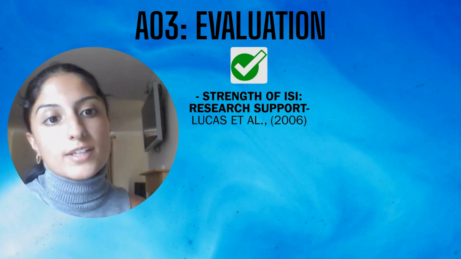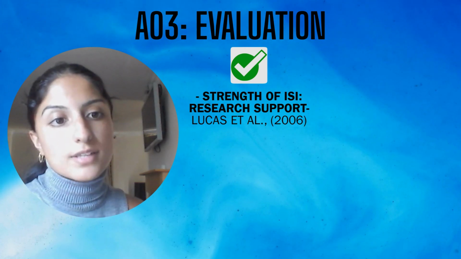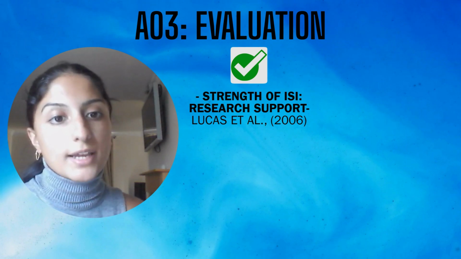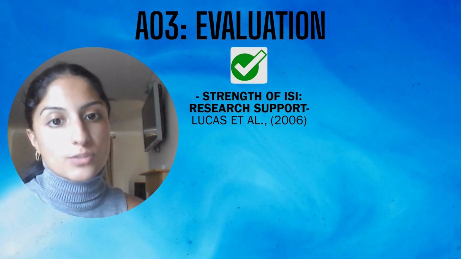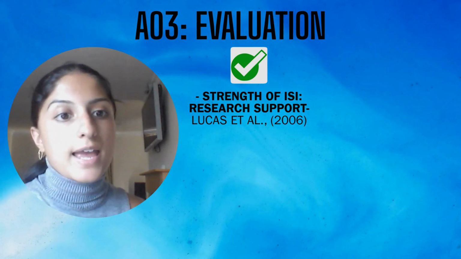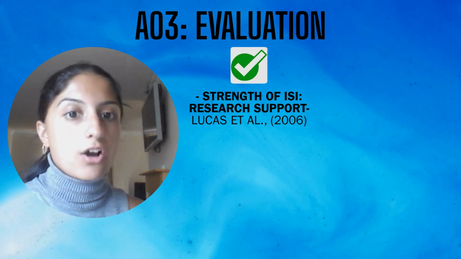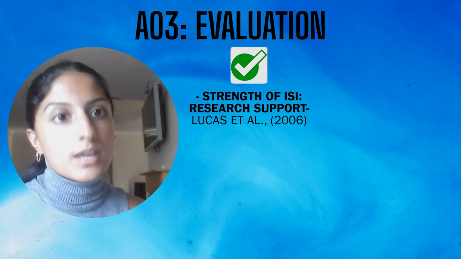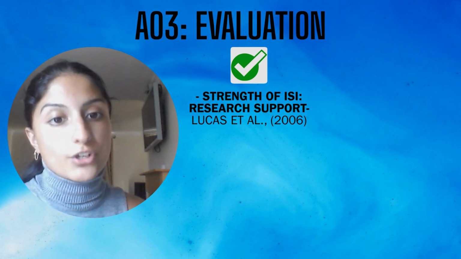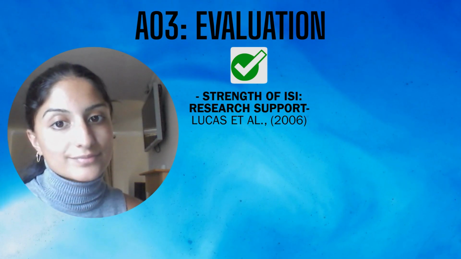This therefore provides support for informational social influence, as it shows that people are more likely to conform in situations which seem ambiguous to them, and in this context, it is the answers to more difficult maths problems, particularly for students who lack confidence in their maths ability.